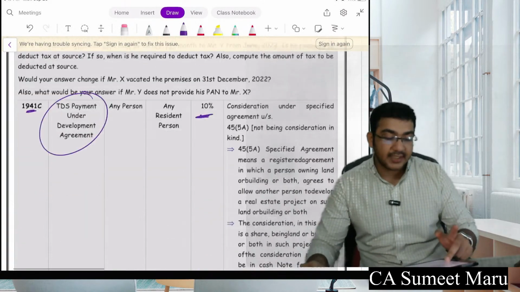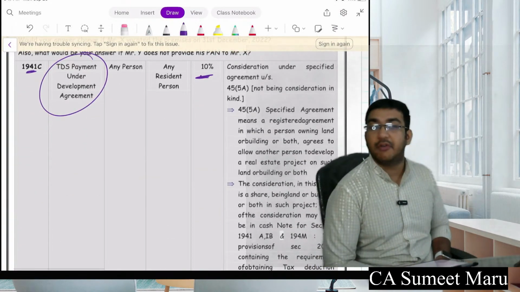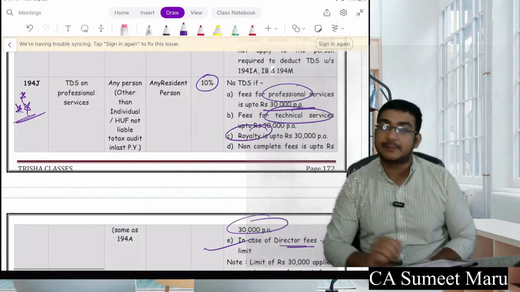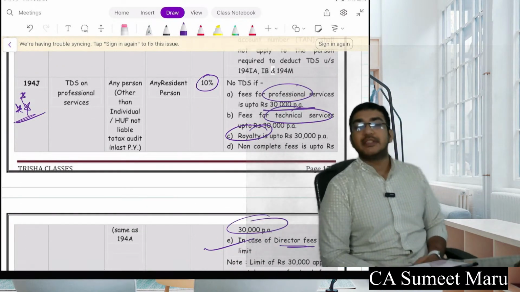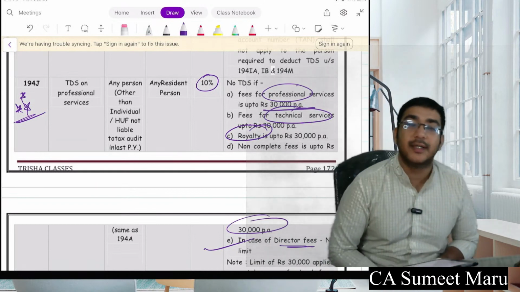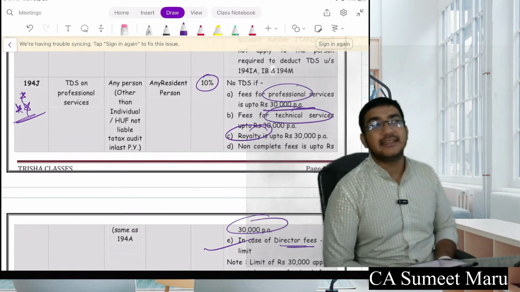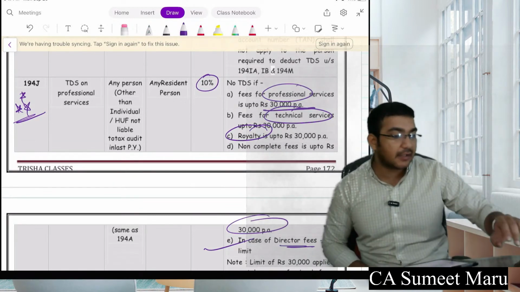Thereafter, the next section is 194IC, TDS under a joint development agreement. In that case, 10% of whatever amount the builder is paying is deducted. Next is 194J, which is important because all the people in future are going to deduct your TDS under this section, right? Once you are a chartered accountant. So here the limit is 30,000 specifically for professional service.